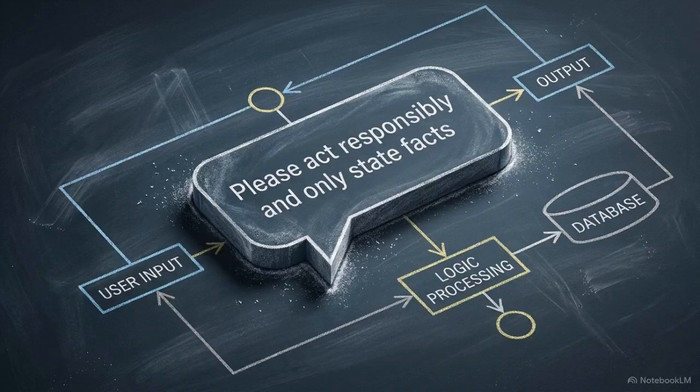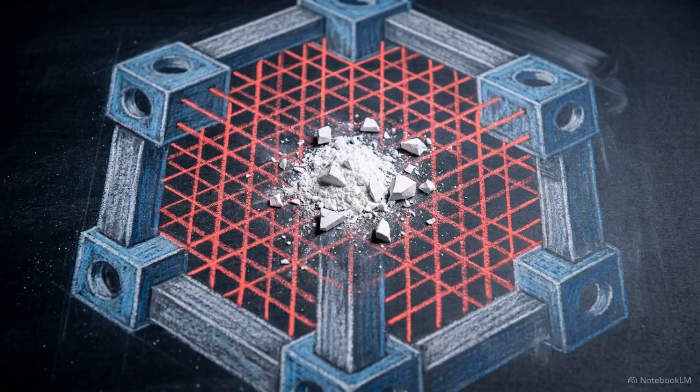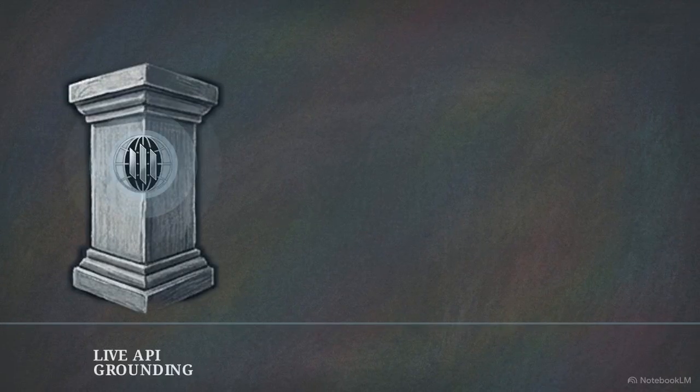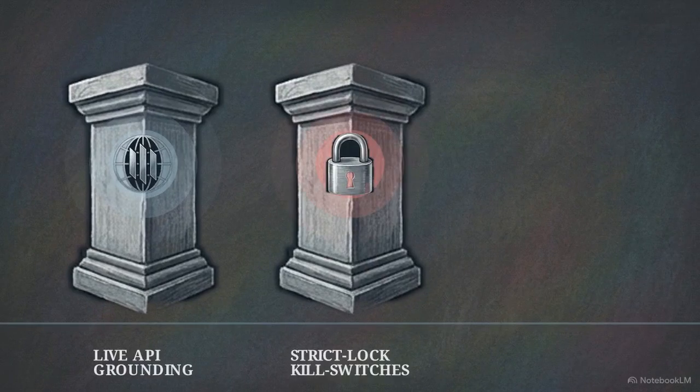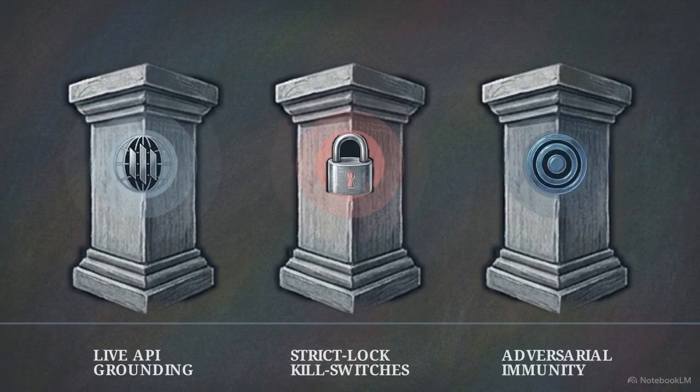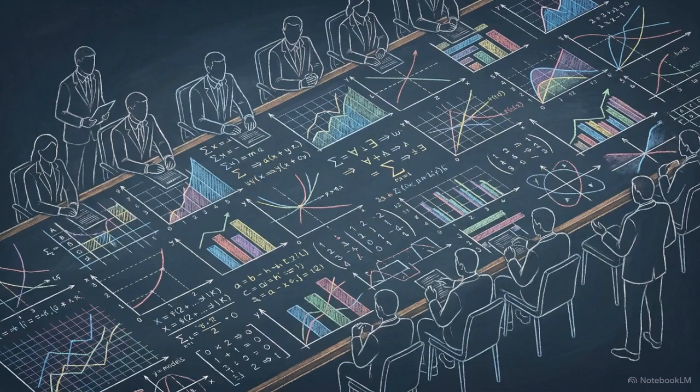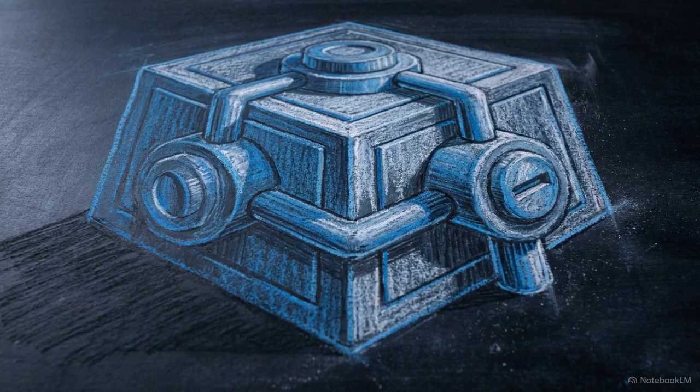This architecture abandons the standard model of coaxing a generative system into accuracy. Instead, it creates a hostile processing environment dedicated solely to destroying everything that cannot be proven. This is made possible by 3 structural pillars: live API grounding, strict lock kill switches, and automated adversarial immunity. In high-stakes enterprise and legal environments where a single logical drift is a liability, this level of systemic rigor is the absolute operational baseline.